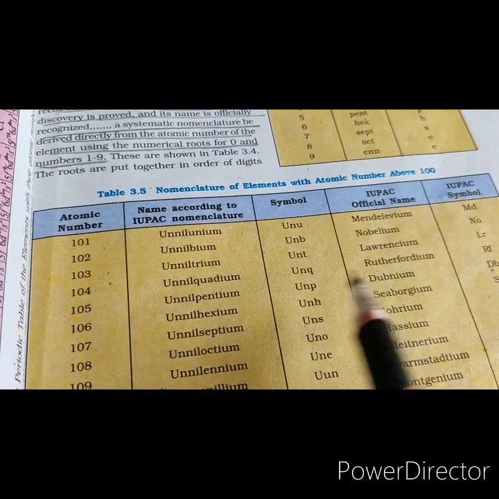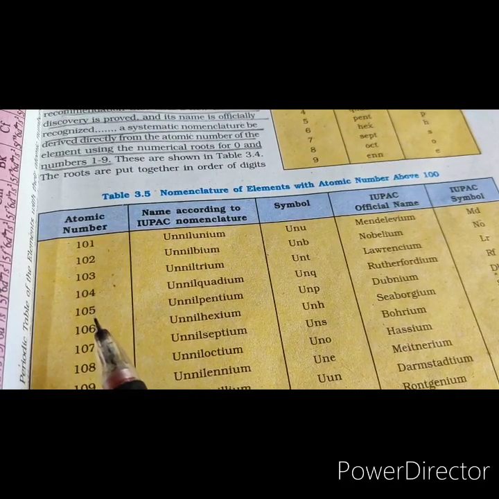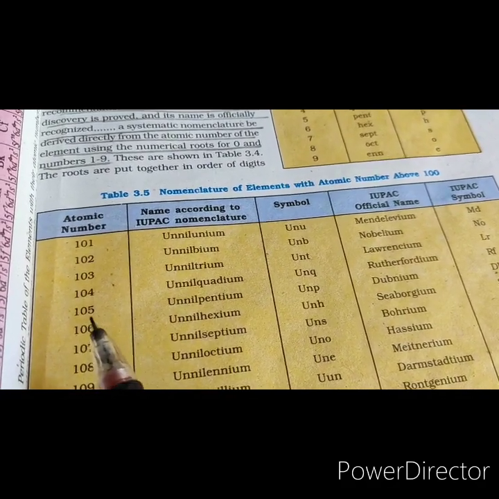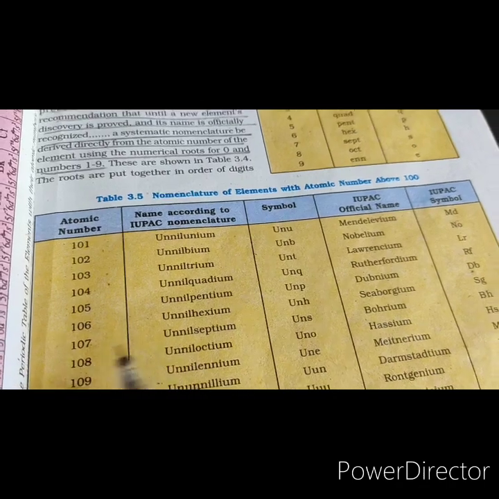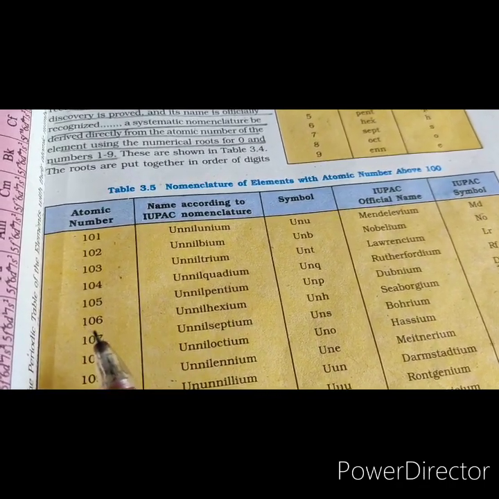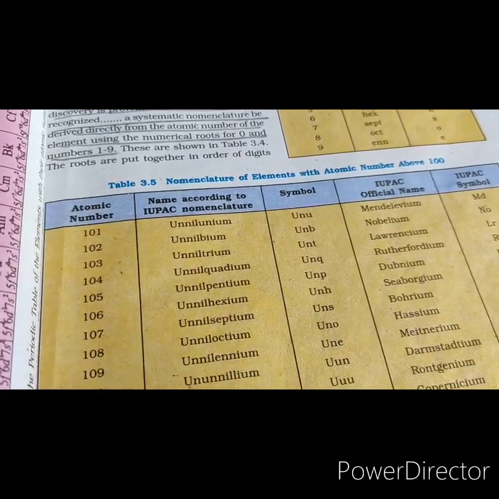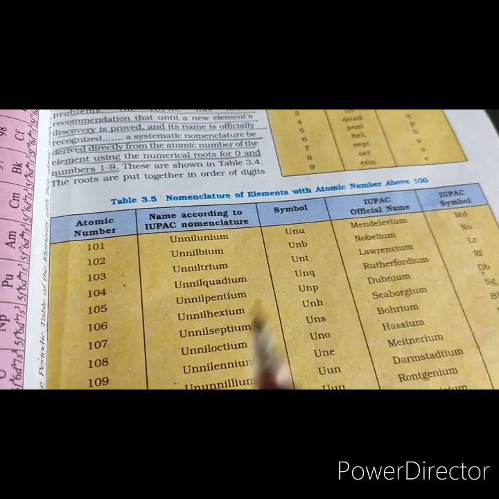So Unnilquadium, UNQ, 105. This is Unnilpentium, UNP. Then 106, Unnilhexium, so UNH. So this is how you are going to name elements till the final name is decided.